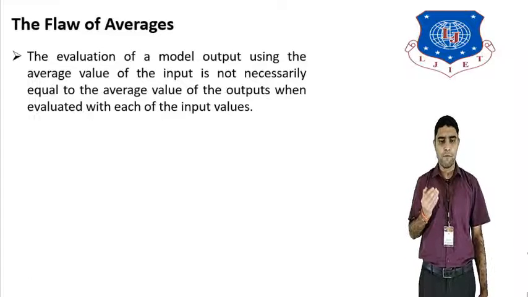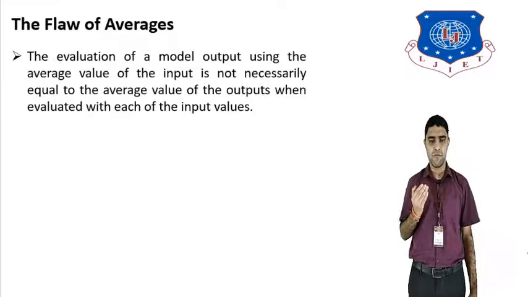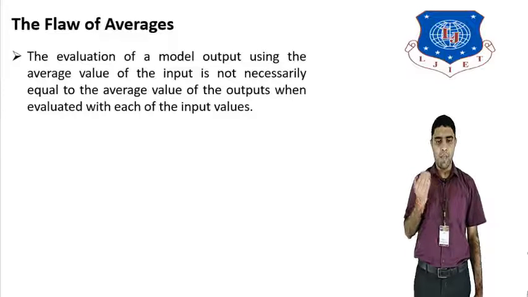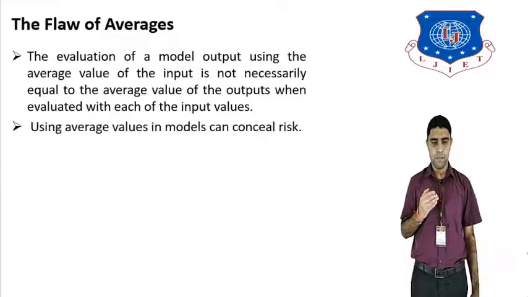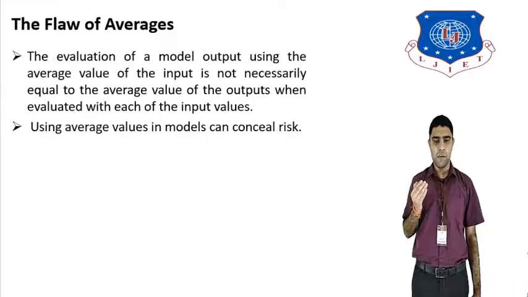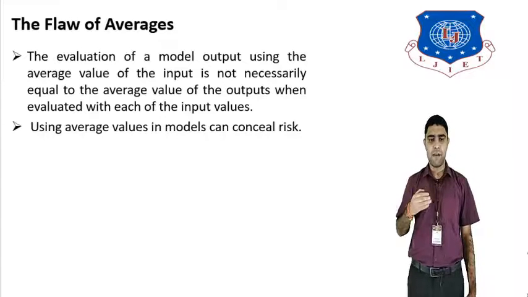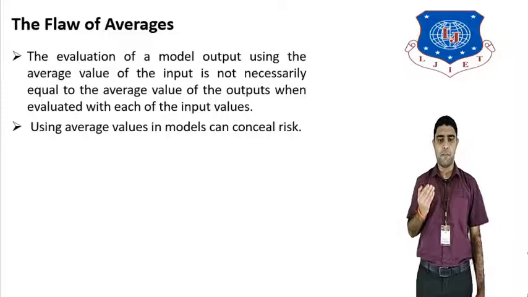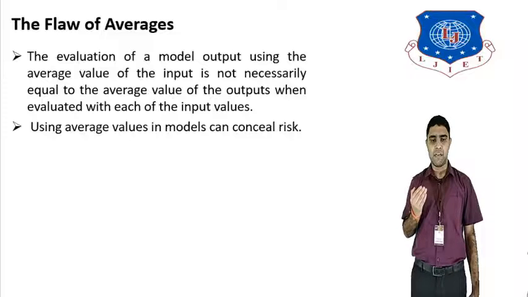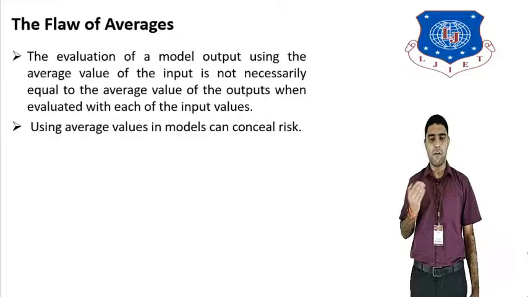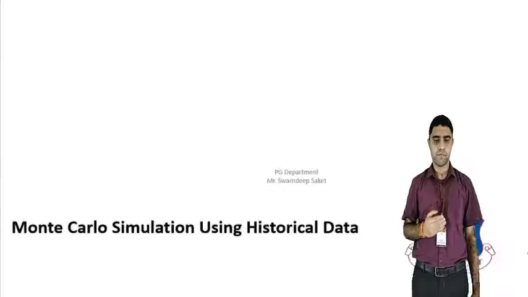That is the flaw of averages. This applies in the evaluation of any model. Using average values in a model can conceal risk. So if we rely more on average values in the model, then we are taking a risk for that model.